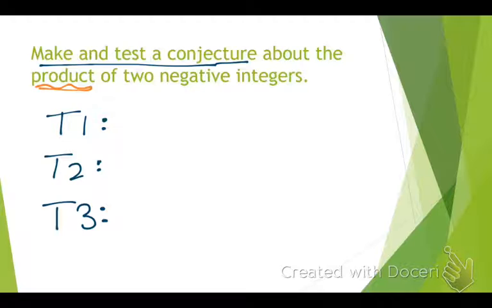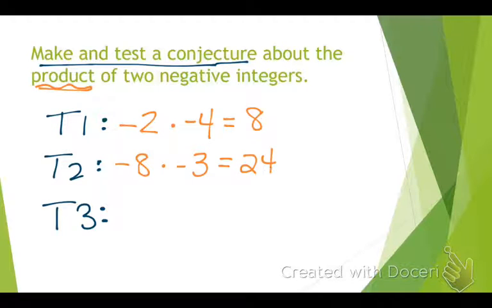Do you want the conjecture? Not yet. We're going to just make up a bunch of numbers. Give me 2 negative numbers. Go. -3, -2. All right, these are the ones I heard. What's -2 times -4? 8. All right, let us do another. Let's do this. -8 times what? Let's make it times an odd. Sure. What's -8 times -3? 24. Let's do 2 odd numbers. What's -1 times -9?